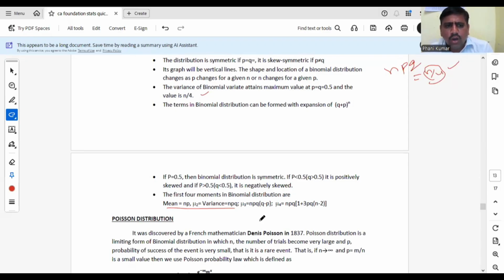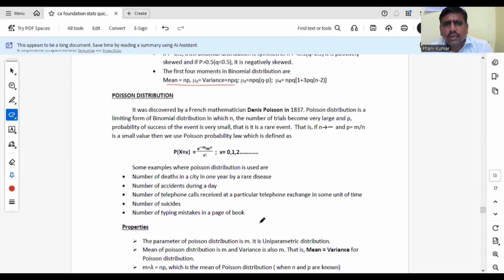Poisson distribution. After binomial distribution, when you are applying binomial, when N is a finite or known value and P is constant, you are applying binomial. But coming to Poisson distribution, n is not a known value, n is infinite, and in those infinite number of trials, the probability of getting success will be very small, nearly equal to 0. In these cases, you have to apply Poisson distribution.